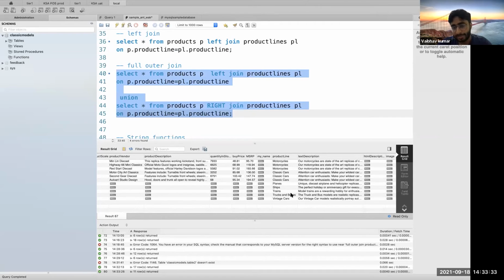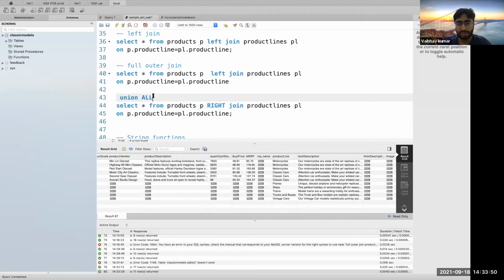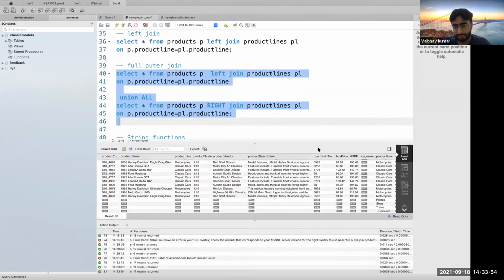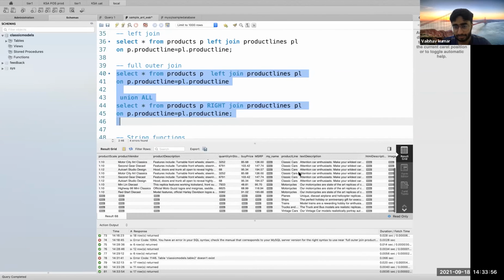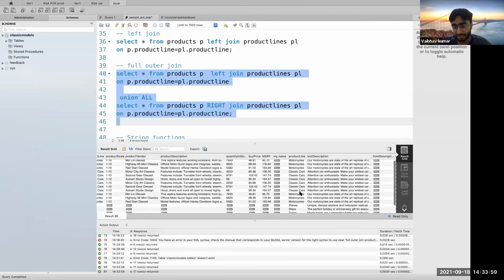See, only the distinct set of rows came, because all these records were already present in your right table as well, so I just got a distinct of this. If I used all, I would have got 6 extra records: 3 for motorcycle, 3 for classic cars as well.